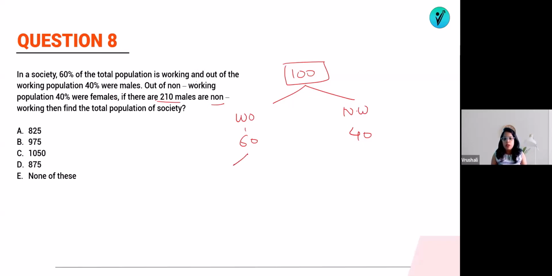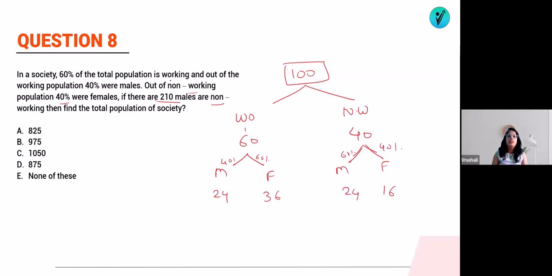So out of the working, male and female. So 40% of 60 are male. That means 60% will be female. So 40% of 60 will be 24 and this will be 36. And out of non-working, as we know that 40% are female. Male is to female. So 40% of 40 means 16 are female and 60% means 24 are male.